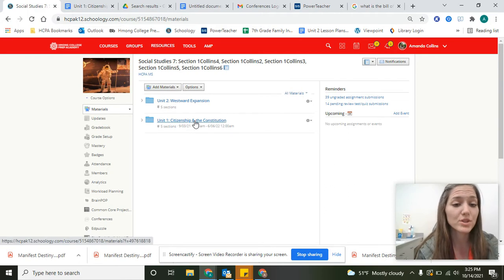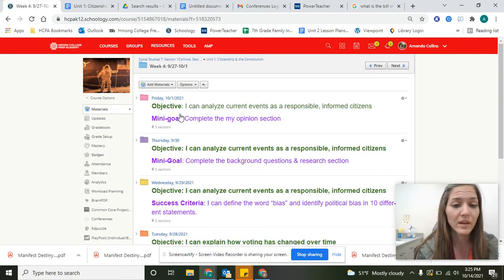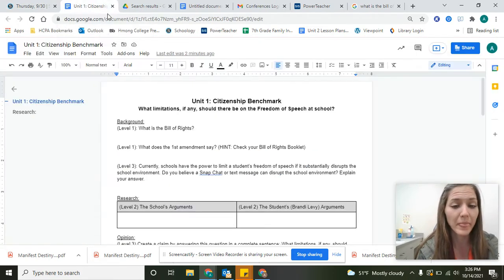So when you're on My Schoology, go ahead and open up the Unit 1 folder, open up Week 4. We're going to be using folders Thursday and Friday. The assignment itself can be found under Thursday's folder, so that would be a good place to start. Go ahead and open up the assignment, Unit 1 benchmark, and it'll look something like this.